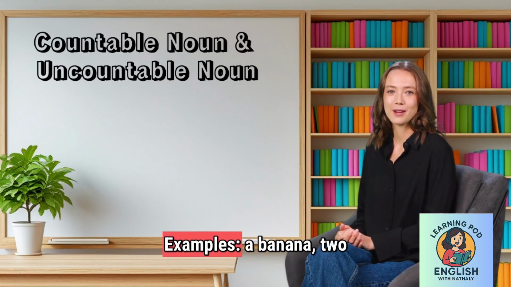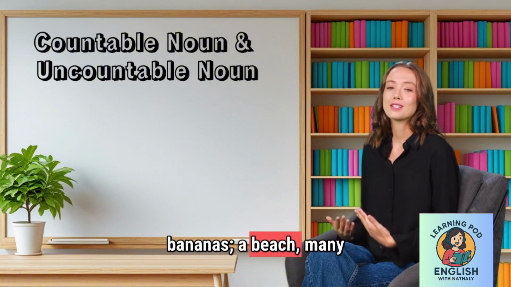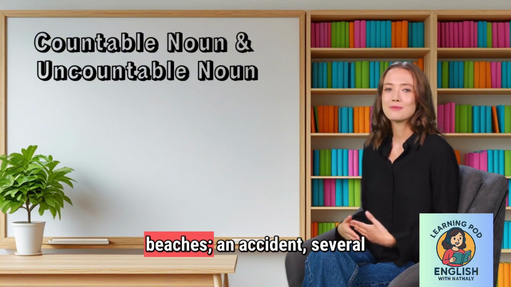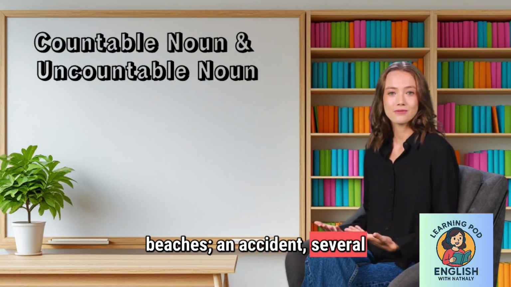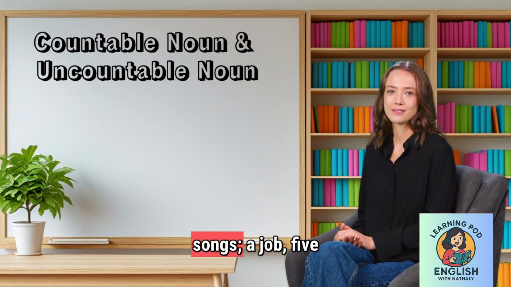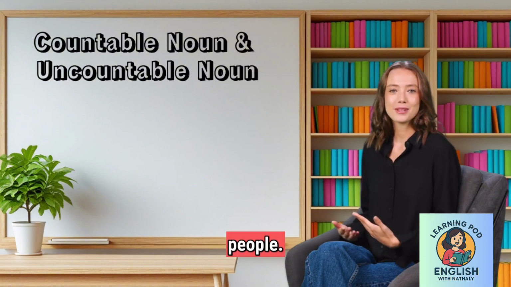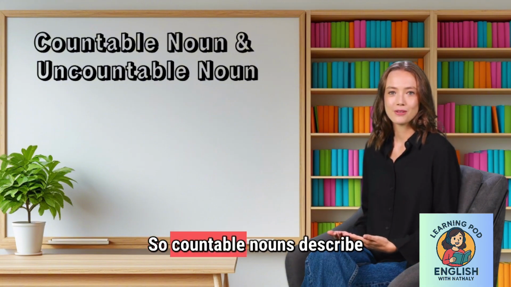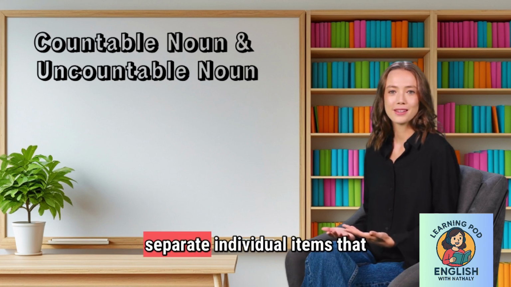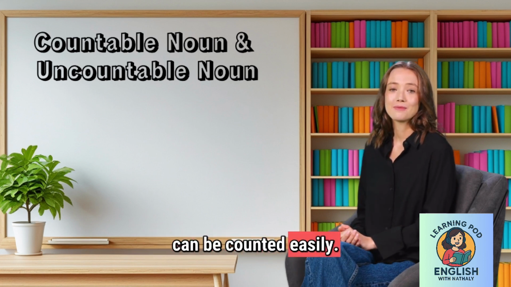Examples: a banana, 2 bananas. A beach, many beaches. An accident, several accidents. The song, the songs. A job, 5 jobs. A person, many people. So, countable nouns describe separate, individual items that can be counted easily.